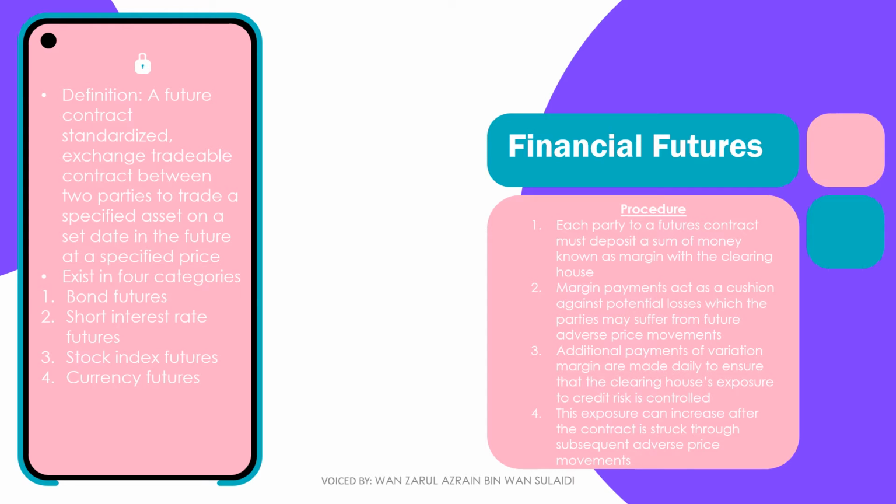In the procedure, there will be a clearinghouse acting as a third party, where both companies will deposit an initial margin into the clearinghouse account. These margin payments will protect the companies from potential losses when there is a price change in the future. Additional margin payments are made daily so that the credit risk is well managed by the clearinghouse.